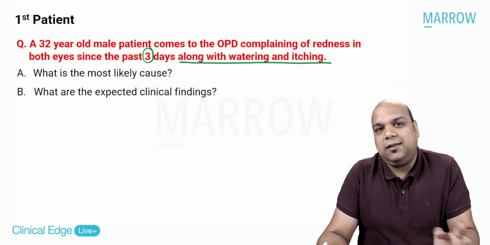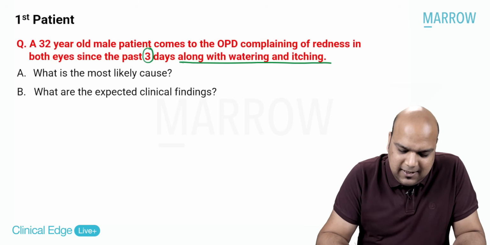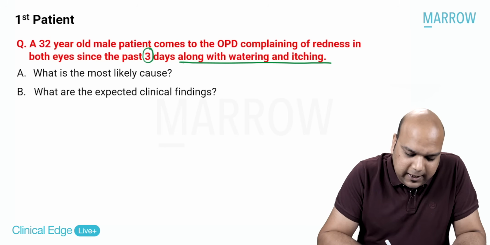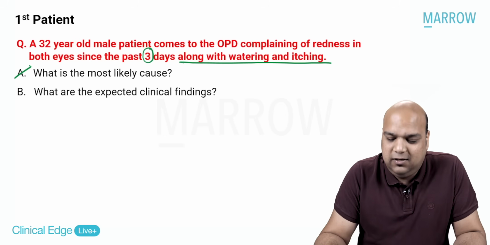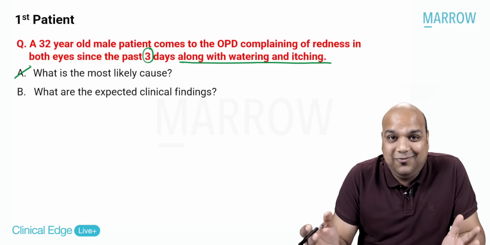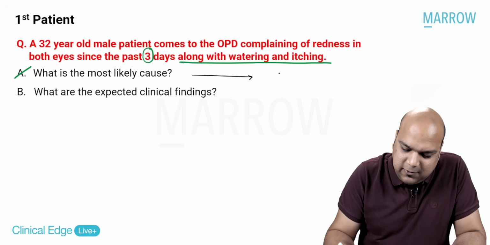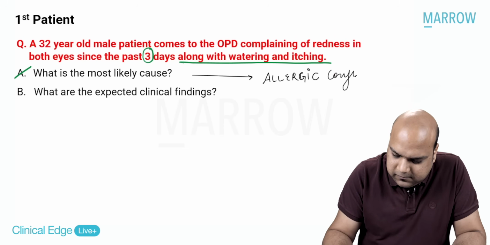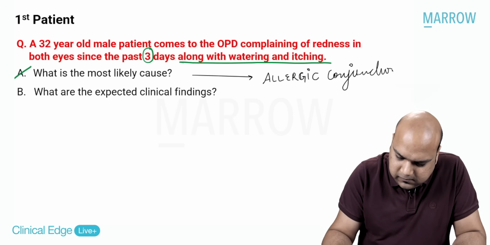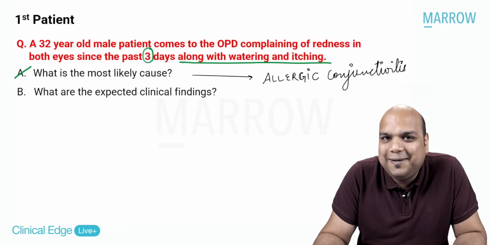The history is of 3 days. No options, but I hope you already know the answer. Yes, let's see. What is the most likely diagnosis? Watering, itching, along with redness, itching, watering, everything is pointing towards one thing and one thing only. And what is that one thing? Allergic conjunctivitis. Yes, I hope we are clear about this. How simple the cases become.